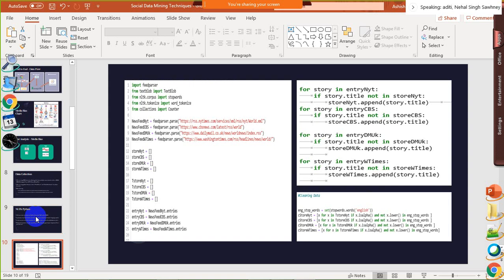Hi Rick. So here I've used feedparser and TextBlob to parse the data. Here I'm using feedparser to parse all 4 websites and storing them in separate lists, and here I've appended the same. Now I've used stop words because it provides a predefined set of words to stop, like is, your, the. These common words occur very frequently and they have to be removed.